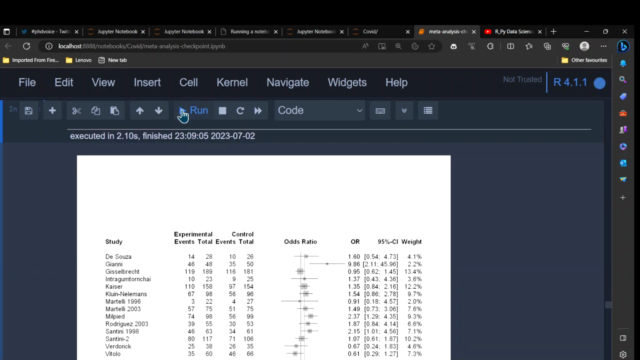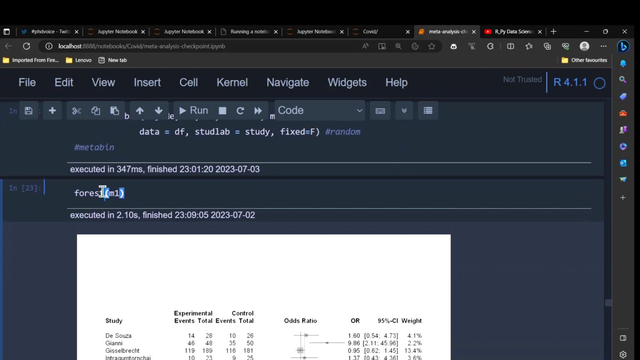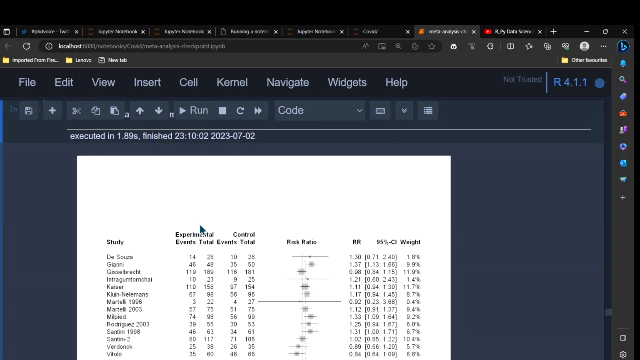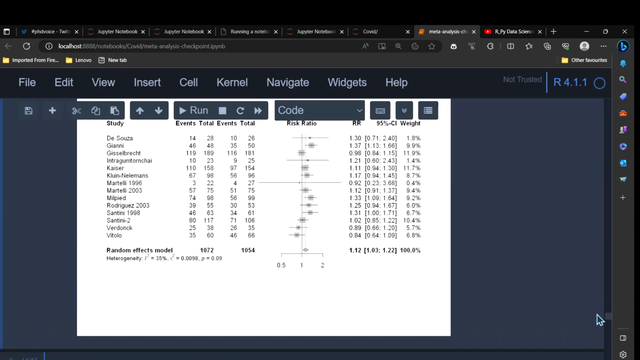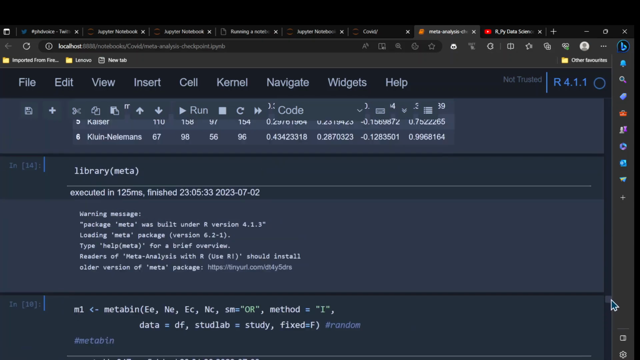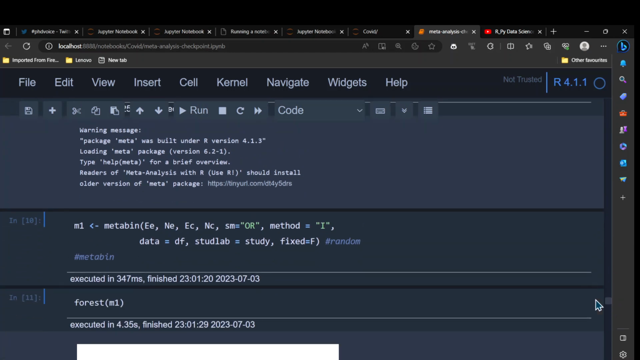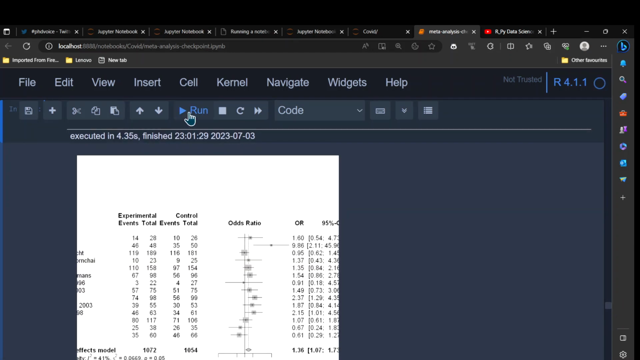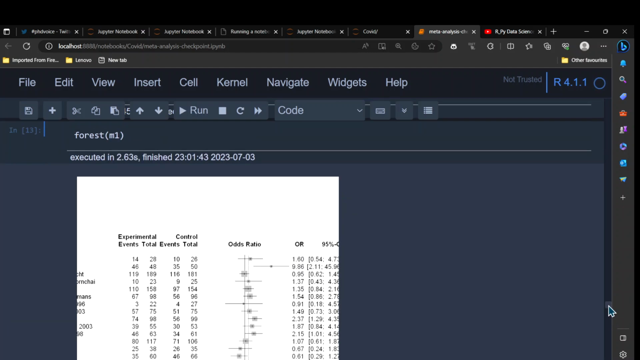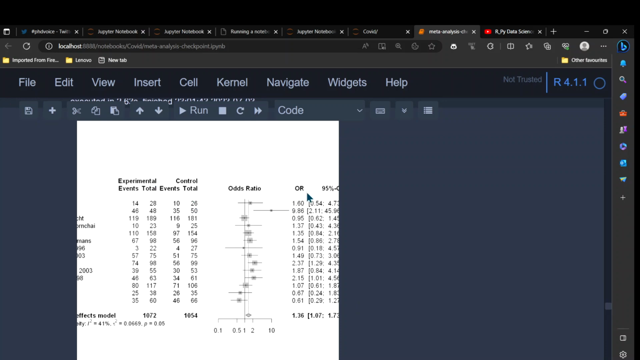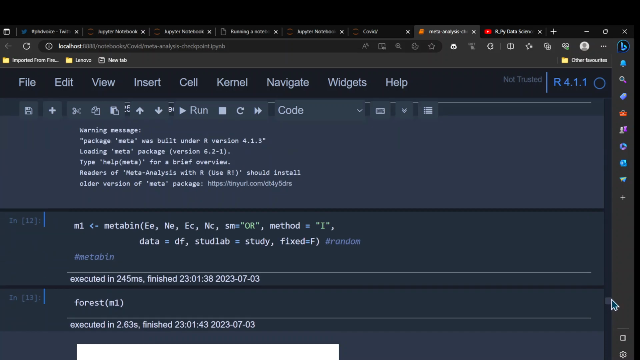So let me rerun this, and then we can simply pass it in the forest function, and then we can have the plot. Yeah, so this is odds ratio, and then let me rerun that again. So it's still not showing. Oh yeah, okay. So now we have a problem because the plot is not showing us. So I need to do something.